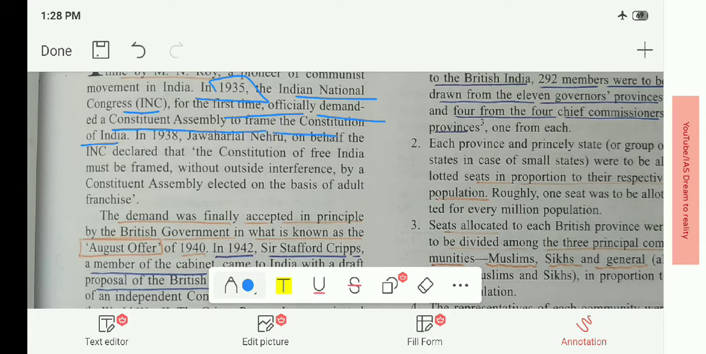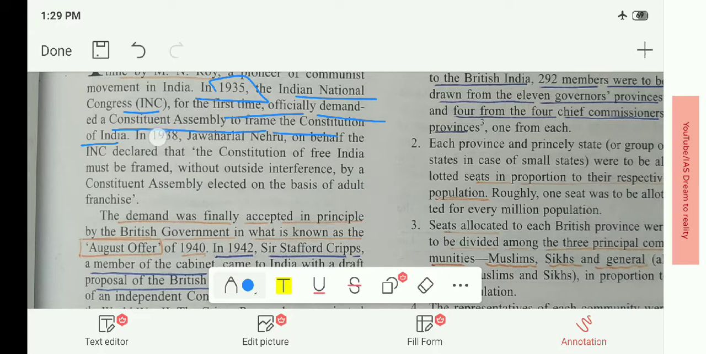Why is a constituent assembly required? To frame the constitution of India. What is a constitution? It is nothing but the set of laws that guide the government, the legislature, the judiciary, and the public, and that describe the rights of the public. This is nothing but the constitution.